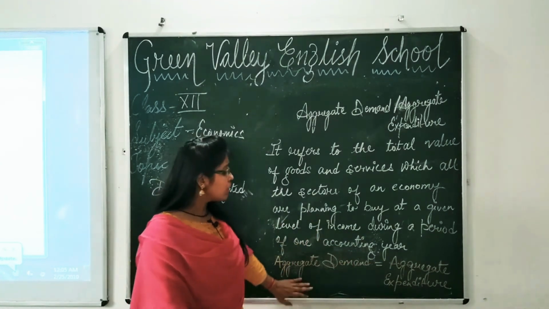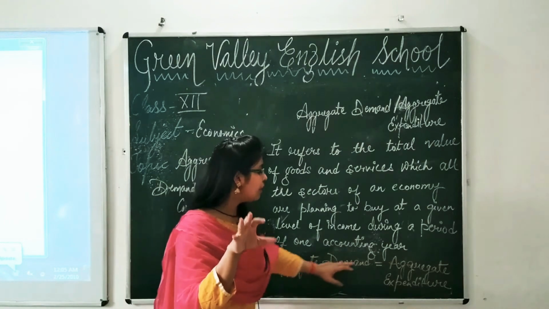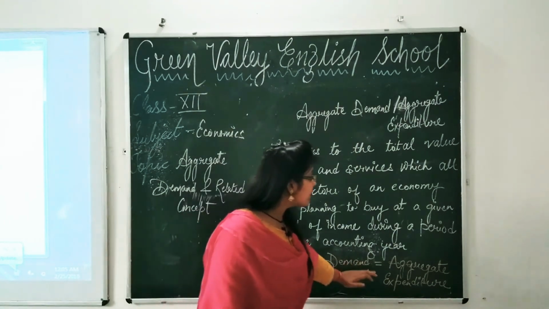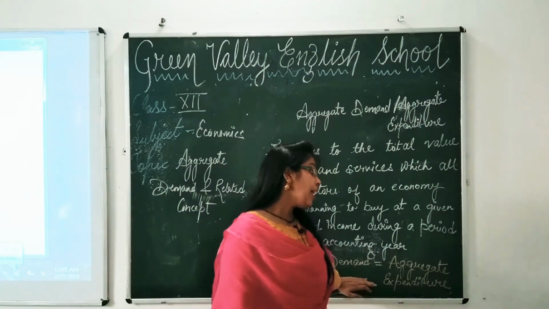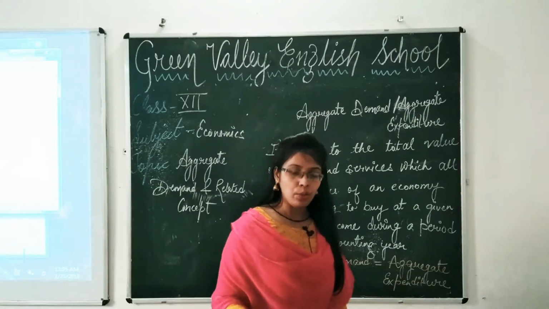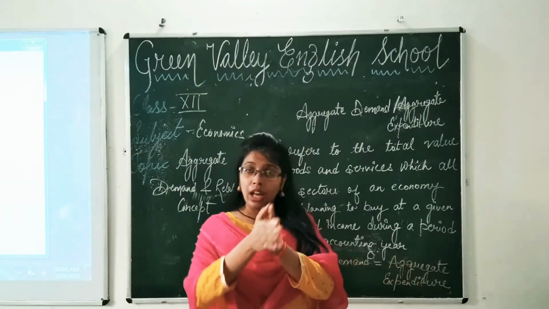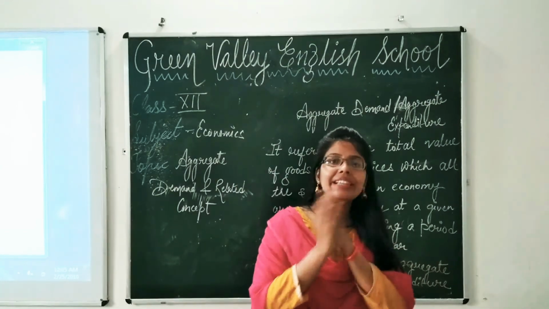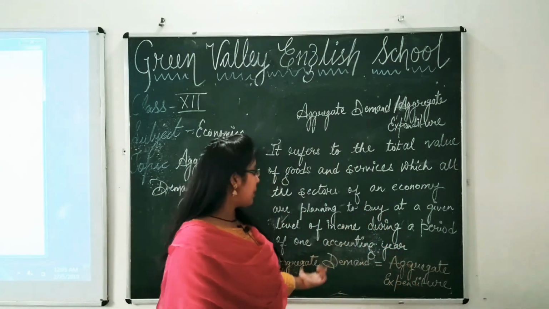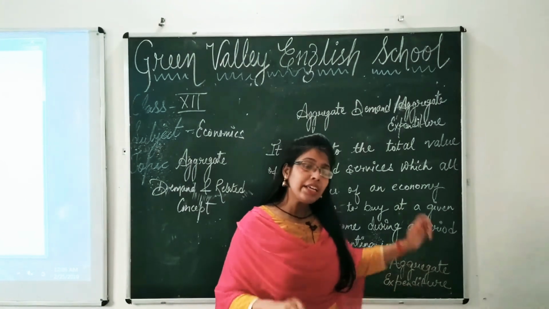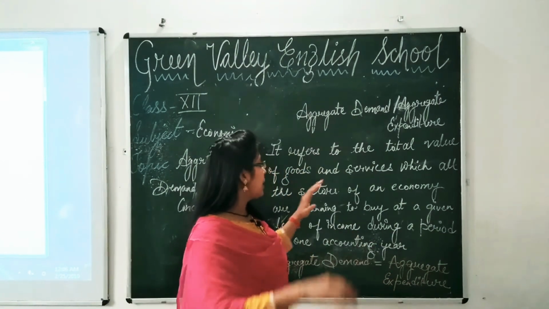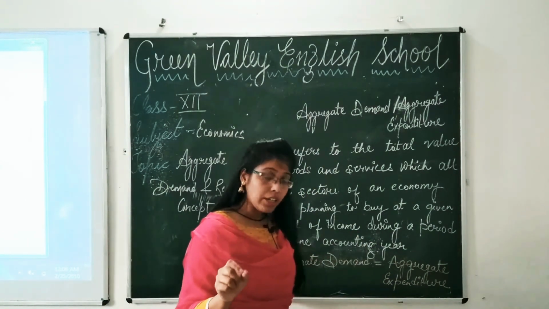Why is this definition so relatable? You will learn this also, how aggregate demand and aggregate expenditure are the same. You are going to study now the components of aggregate demand. After studying the components, you can easily relate how aggregate demand and aggregate expenditure are the same. So now let us see the components of aggregate demand.